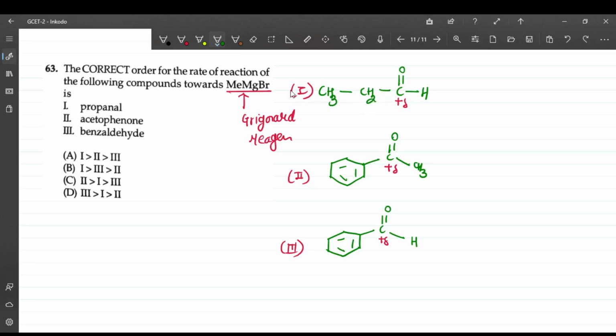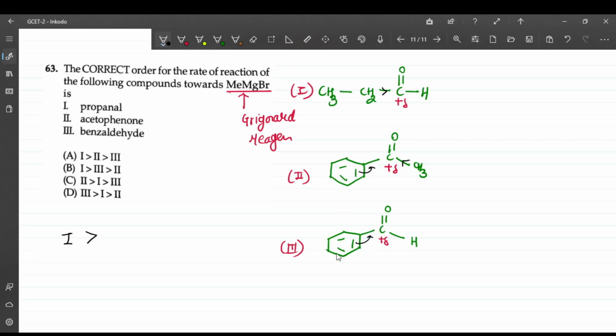Here it is a resonance effect which is operating. Here also there is a resonance, right? Here both, one is inductive and the other resonance. So magnitude of the positive charge will be most in 1 because it is just an inductive effect, and resonance always neutralizes to a greater extent, no? So 1 is having higher reactivity towards methyl magnesium bromide.